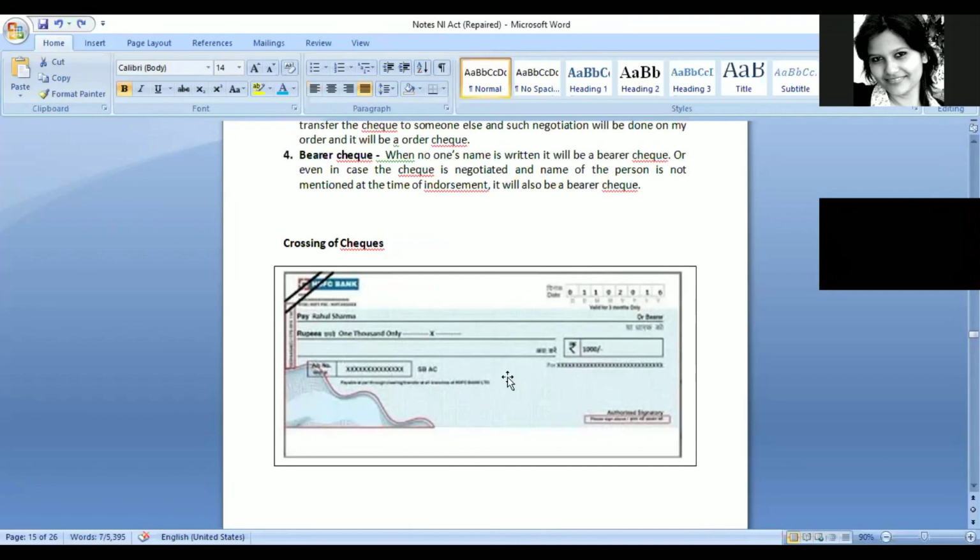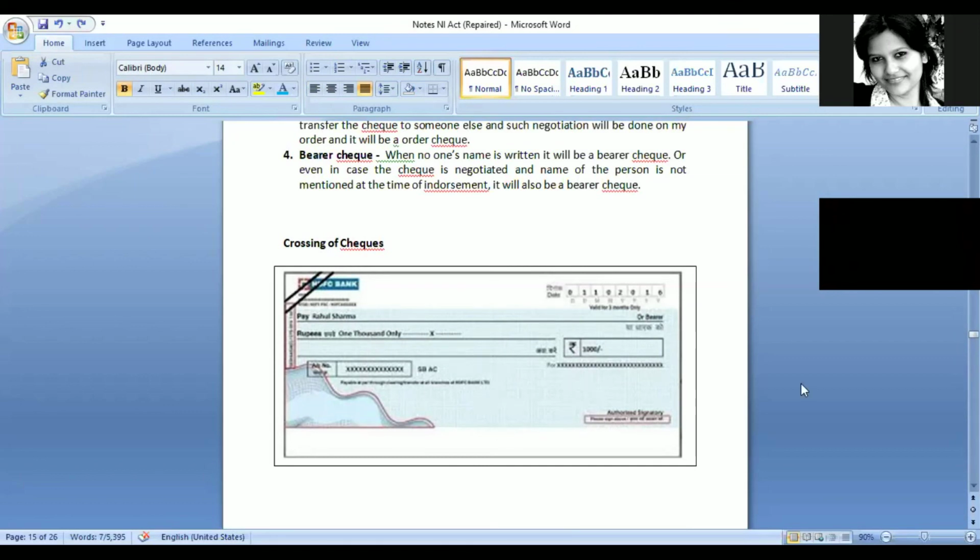It does not matter in which bank he is having an account, whether it is HDFC Bank, SBI Bank, ICICI Bank, whatever bank it is. But it matters that the person can take the money only in his bank account. So crossing of check basically means that the person cannot go to the counter and claim the money. It has to be collected in the bank account of the person only, or the bearer.